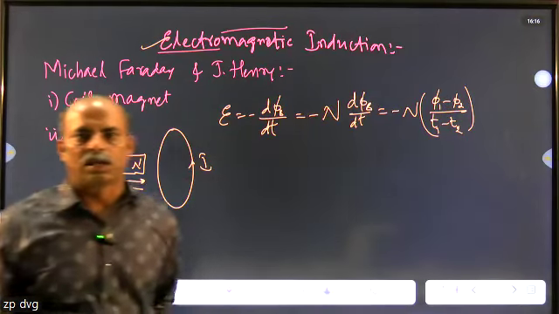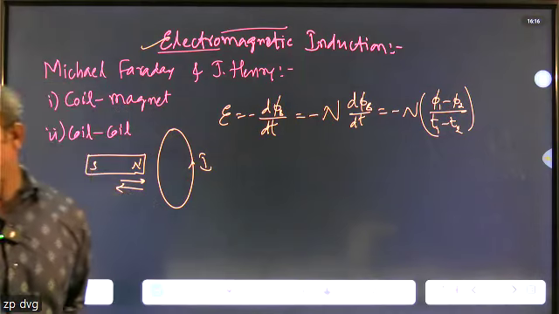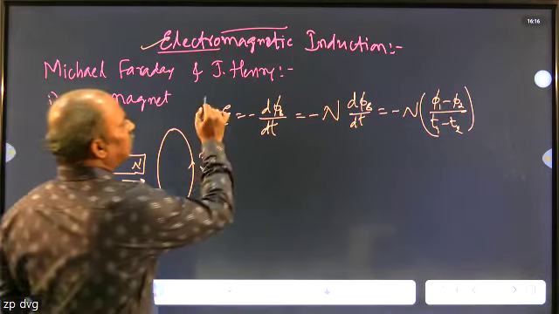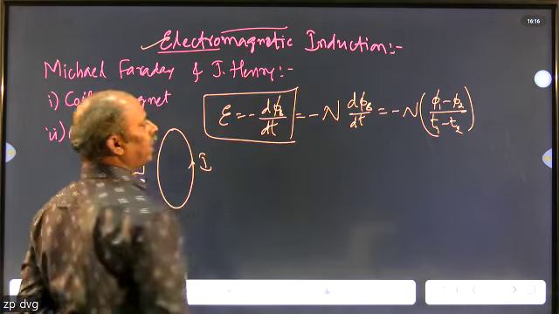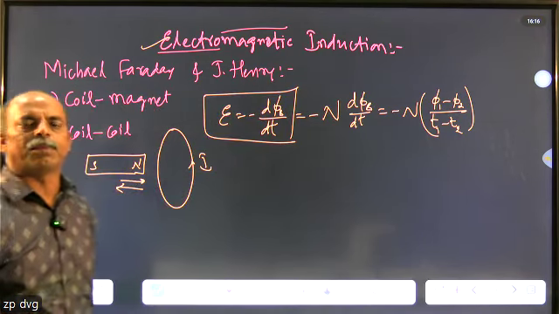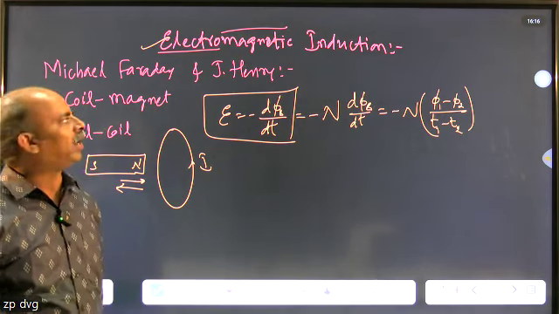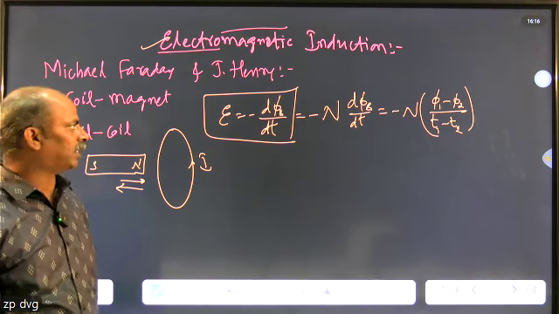So this is also another form of the equation for induced EMF. E equals minus d phi by dt is the basic mathematical equation for electromagnetic induction, or Faraday's law of electromagnetic induction.